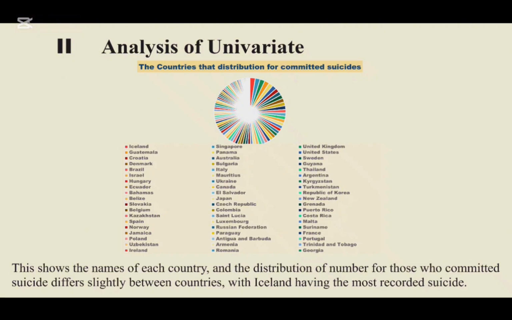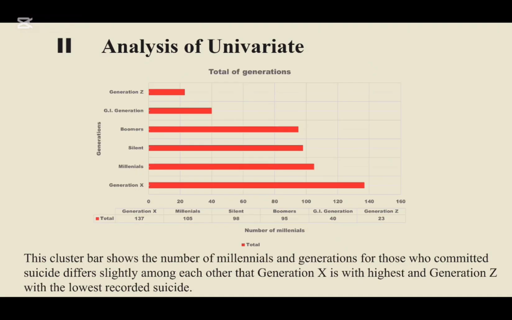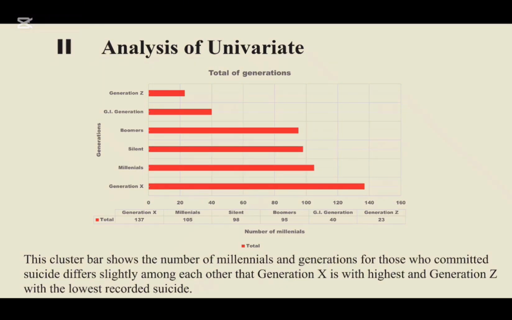This data reveals slight variation between the countries, with Iceland showing the highest distribution of cases. Another categorical variable is generation. It focuses on the number of suicides across generations, and we use a bar chart to display this data. The generations included are G.I. generation, Silent generation, Boomers, Generation X, Millennials, and Generation Z.